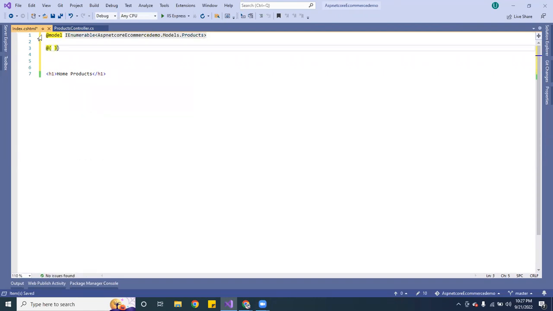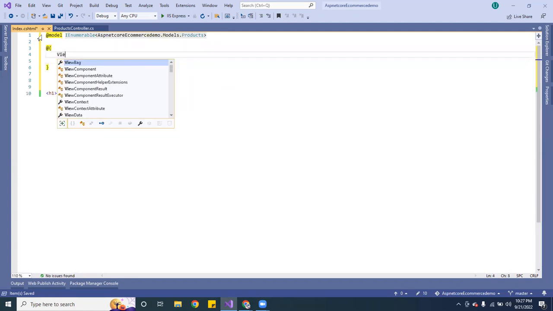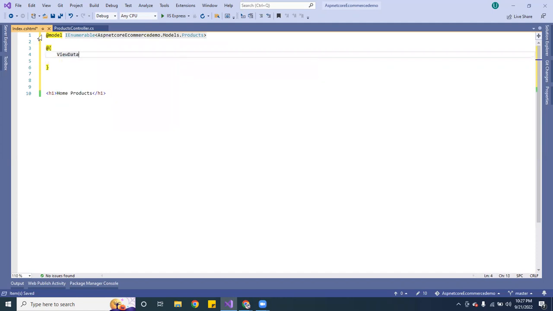Here I'm going to do view data, and I'm going to make the title of the page be index page. Okay, so here we're using Bootstrap.